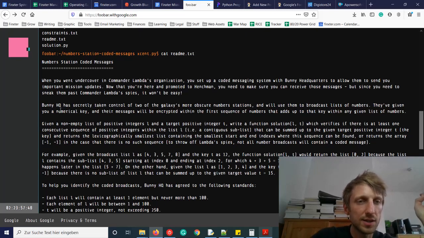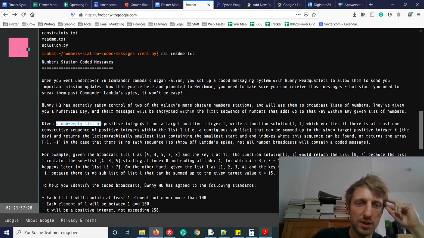Bunny HQ has secretly taken control of two of the galaxy's more obscure number stations and will use them to broadcast lists of numbers. They've given you a numerical key and their message will be encrypted within the first sequence of numbers that adds up to that key within any given list of numbers. So given a non-empty list of positive integers L and a target positive integer T, write a function solution(L, T).